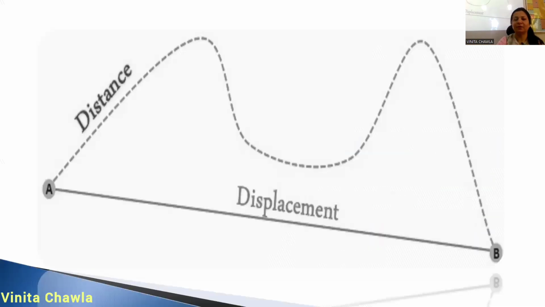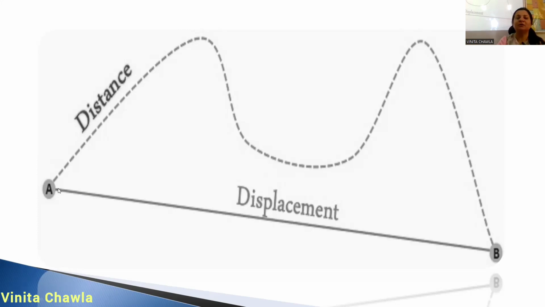Yes. Now look at this. We have a situation where an object is moving from position A to position B. This is the starting point of the object. The object has started its journey from point A, so A is called the starting point, the initial point. It reaches B after some time. So B is the ending point, the destination, or we can say the final position of the object.